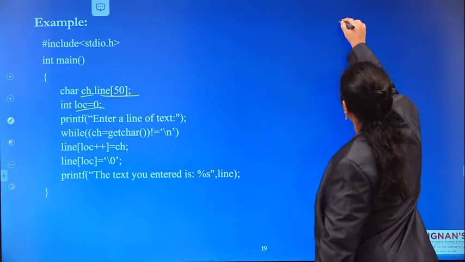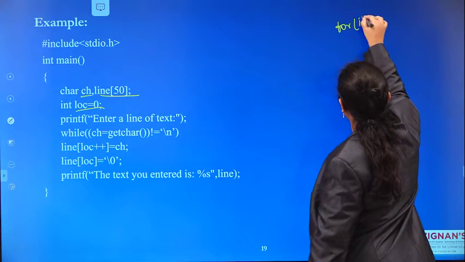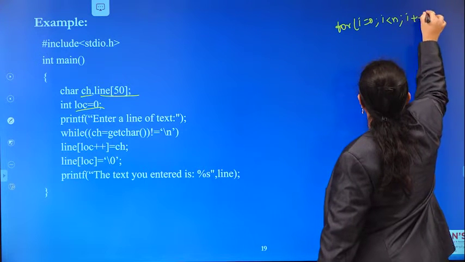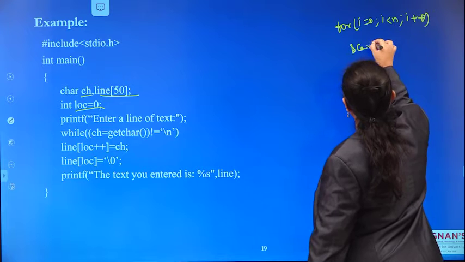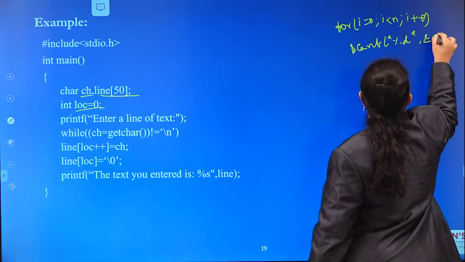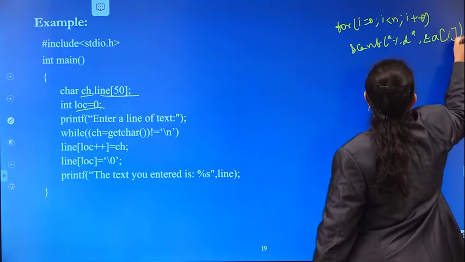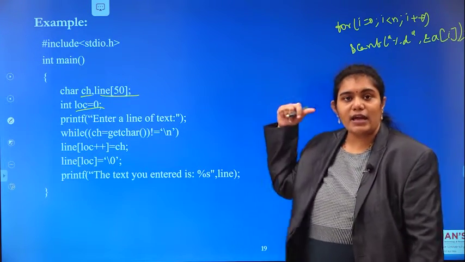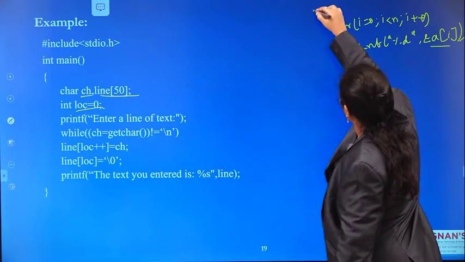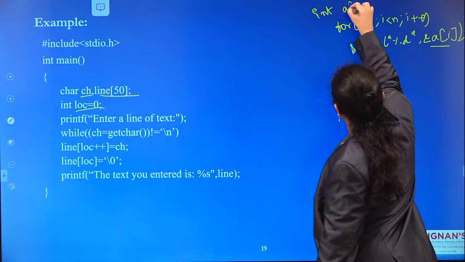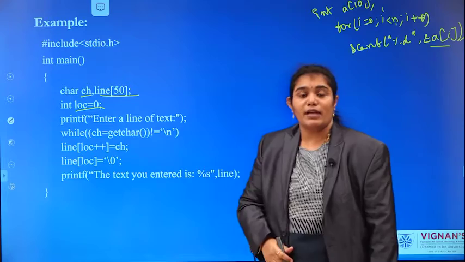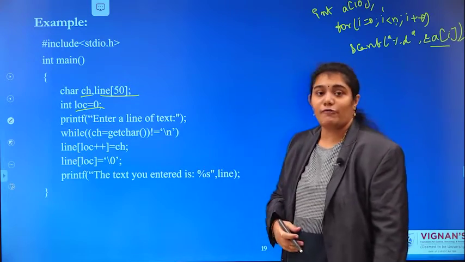Like see here, for i equals 0, i less than n, i plus plus, scanf %d, ampersand a of i. Like that, you can read your integer array. Here a is int a of 10, here n equals 10. The same process you have to apply here.